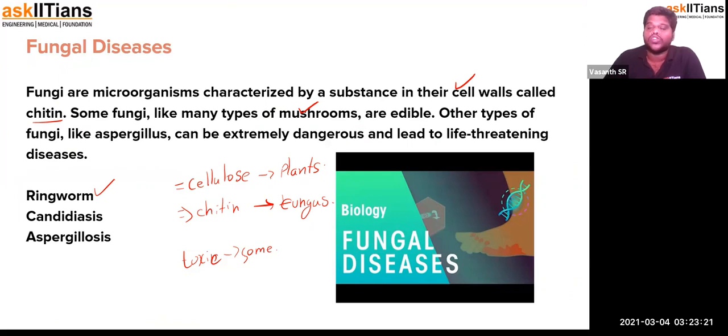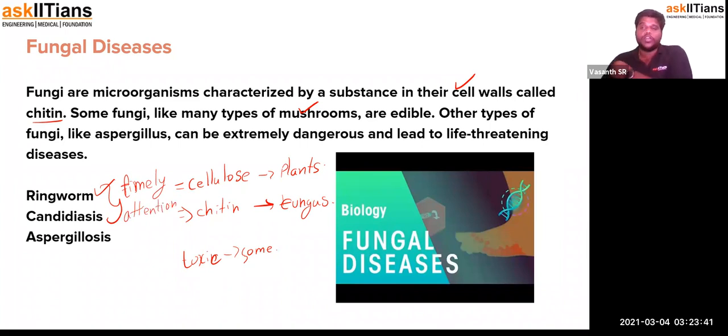That's why we should be very, very careful about fungal diseases. Fungal diseases should not be taken carelessly. Ringworm and candidiasis both require timely attention. If it is left alone, it will get worse and then lead to serious skin issues. So you should be very, very careful when it comes to ringworm and candidiasis.